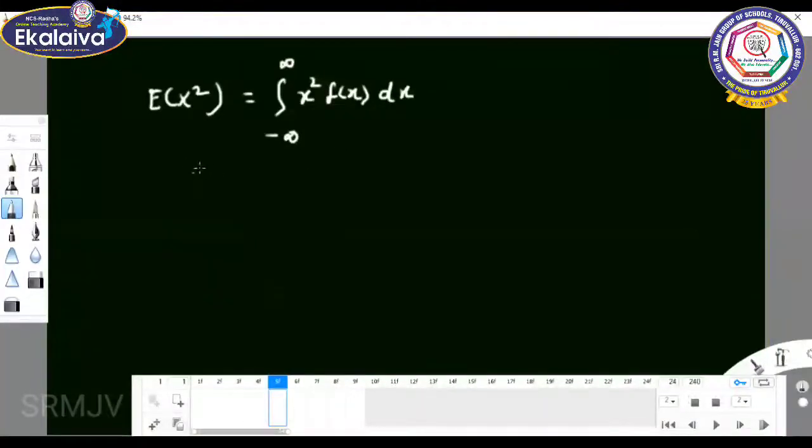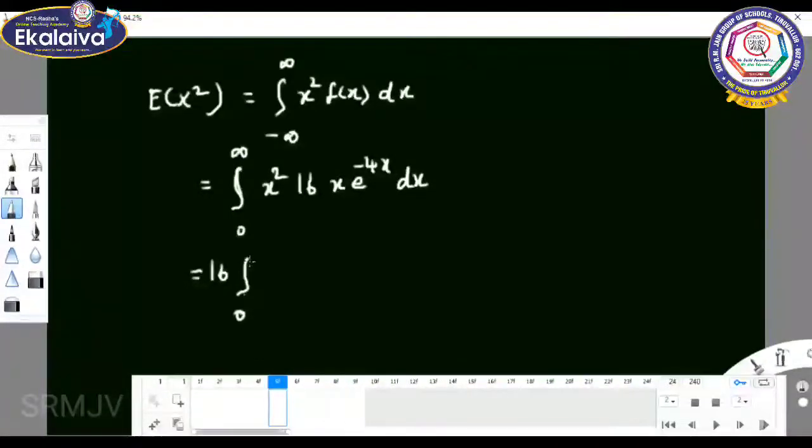So integral 0 to infinity, because the limit starts from 0, x square into 16 x e power minus 4x into dx. So 16 is constant, integral 0 to infinity x cube e power minus 4x into dx. The same gamma integral we can use it here.